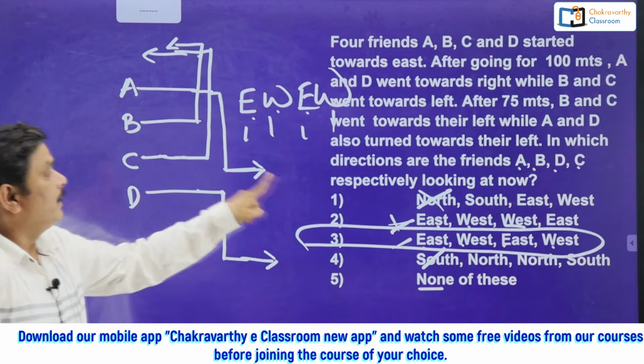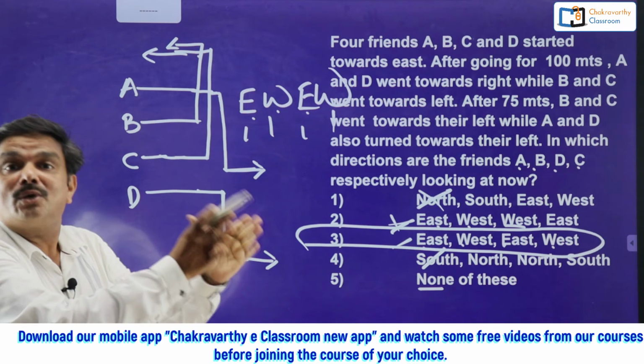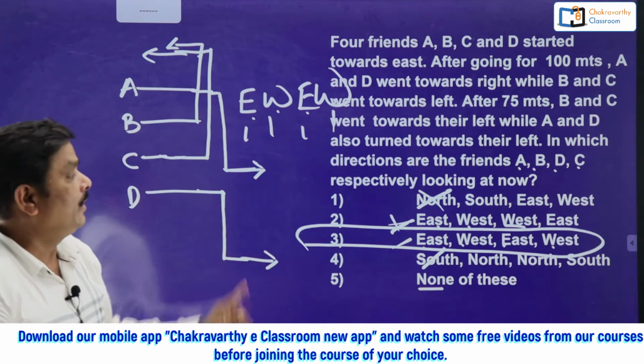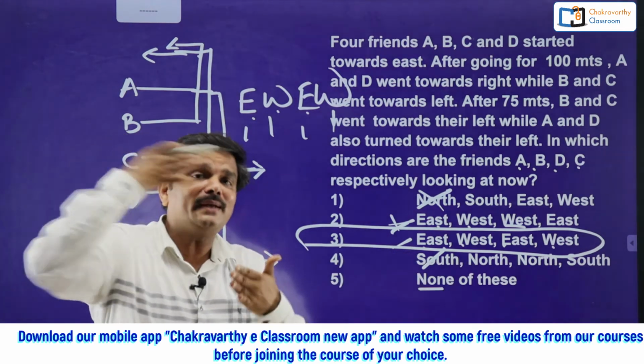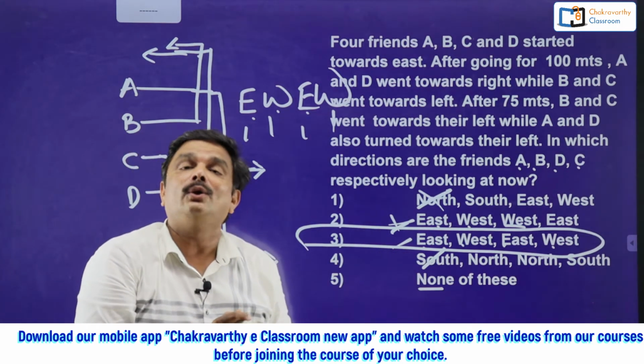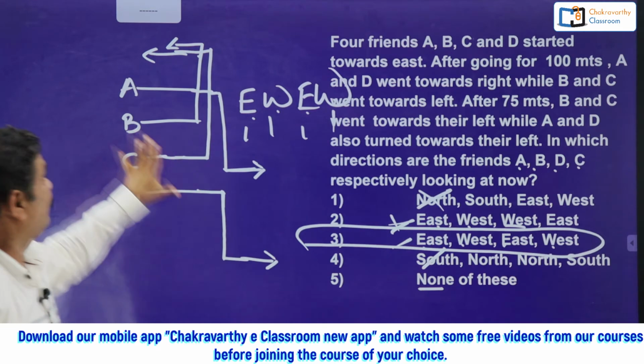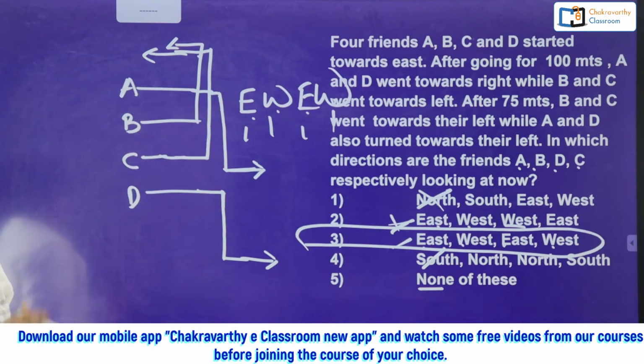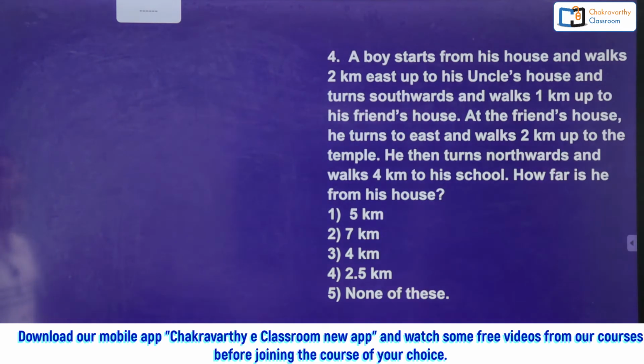See students, if the question is based on the measurement, then you have to draw the lines accurately, but here this is based on the final direction to which they are looking at. For that reason, I have not taken the measurement. Arbitrarily, I went like this. Okay, hope you got the idea. Next, go for the next question quickly.